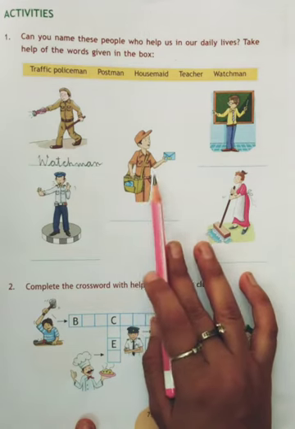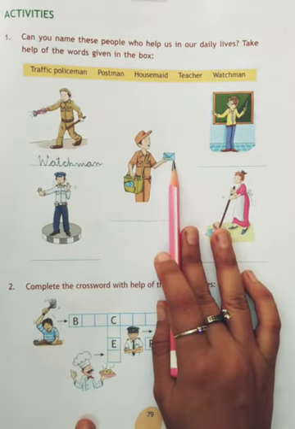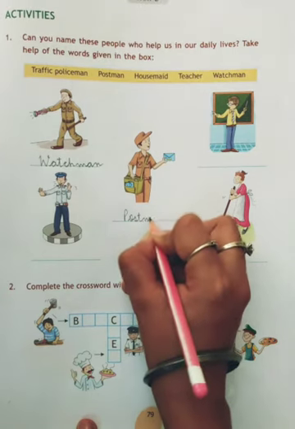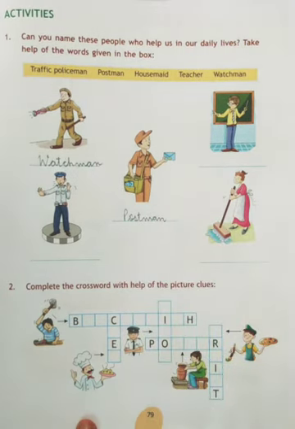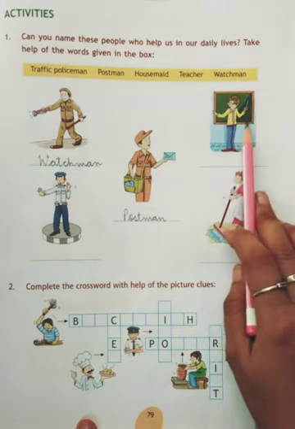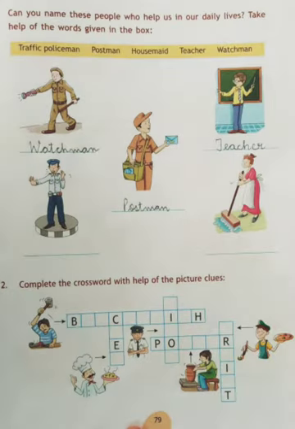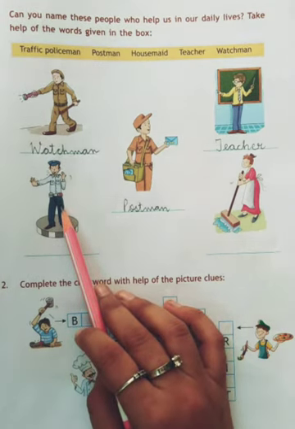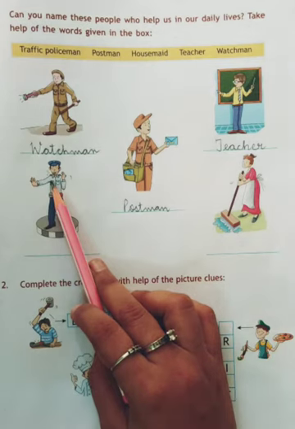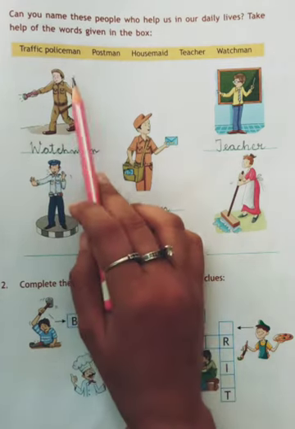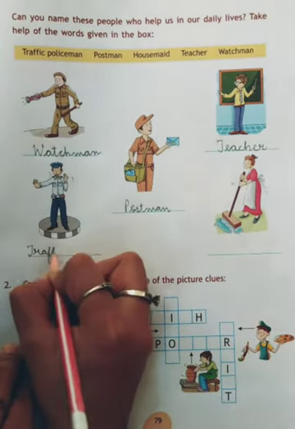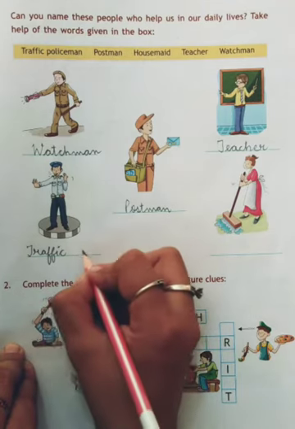Now who is he? He has letters in his hand. So he is a postman. We will write down postman. Okay, next. See, there is a blackboard in the picture. Okay, children, see. Who is this? There is a man standing in blue and white uniform with a whistle in his hand. Who is this man? This man is traffic policeman. So I will be writing traffic policeman.